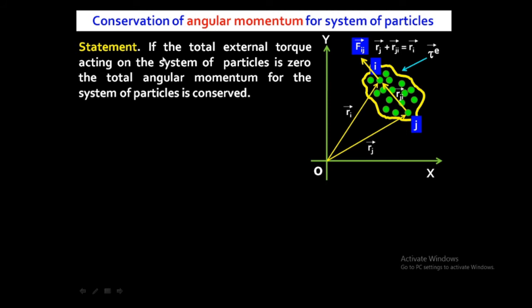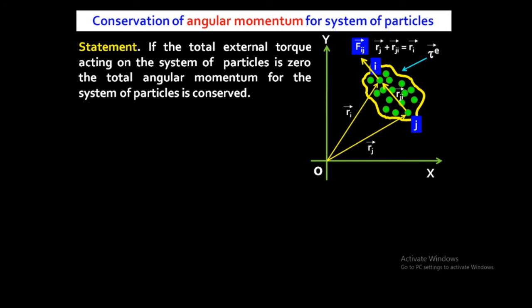This says that if the total external torque acting on the system of particle is zero, the total angular momentum for the system of particle is conserved. Okay, now we'll prove how the angular momentum is conserved for the system of particle. Then we'll see the derivation. So statement is that torque zero, angular momentum constant, external force zero, linear momentum constant. टॉर्क जीरो मीन्स एंगुलर मोमेंटम कांस्टेंट, एक्सटर्नल फोर्स जीरो मतलब लीनियर मोमेंटम कांस्टेंट.